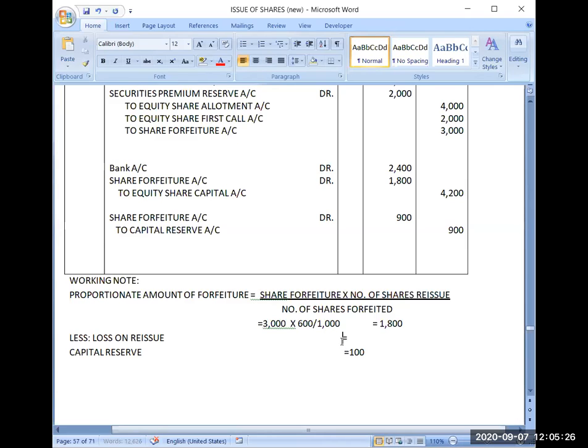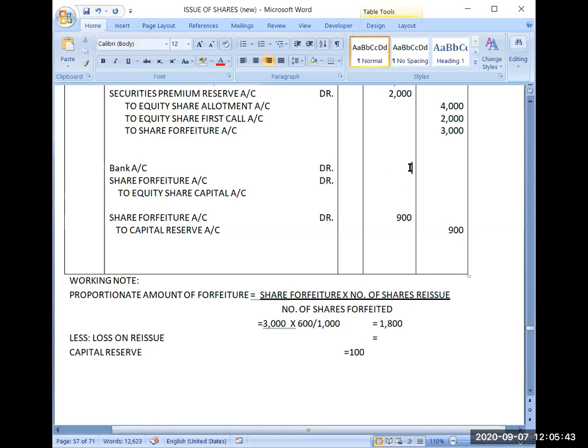The question is asking you to calculate the loss on reissue. You don't know the amounts. But the question has told you that capital reserve will be this much.